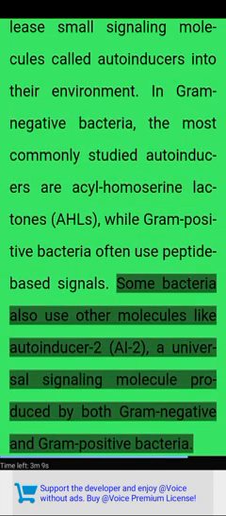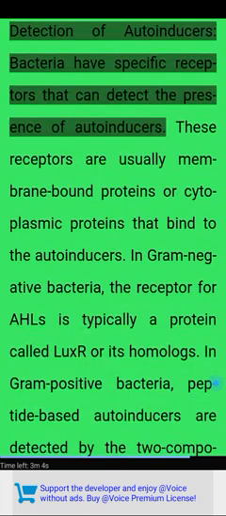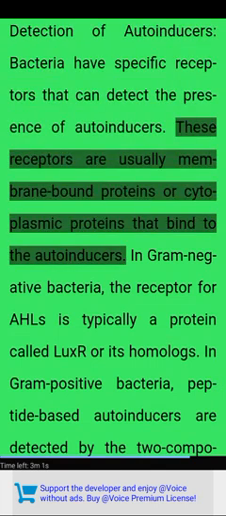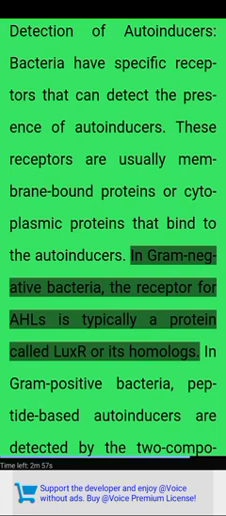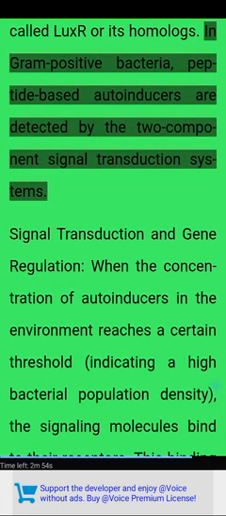autoinducer-2, AI-2, a universal signaling molecule produced by both gram-negative and gram-positive bacteria. Detection of autoinducers. Bacteria have specific receptors that can detect the presence of autoinducers. These receptors are usually membrane-bound proteins or cytoplasmic proteins that bind to the autoinducers. In gram-negative bacteria, the receptor for AHLs is typically a protein called LuxR or its homologs. In gram-positive bacteria, peptide-based autoinducers are detected by two-component signal transduction systems.